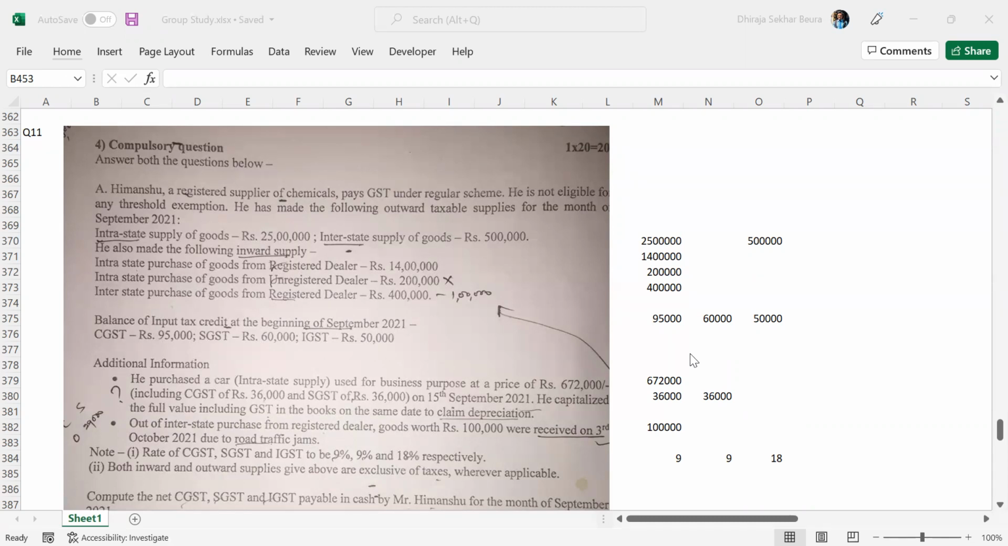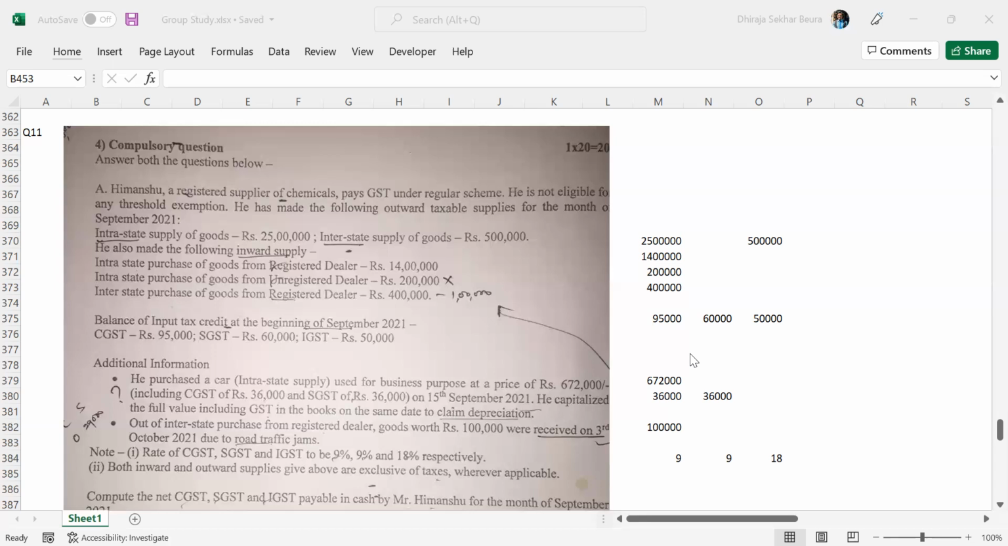Okay. So the last one says interstate purchase of goods from a registered dealer. So the first two were intrastate, the last one interstate. There is one additional information related to this. When we reach there, I'll bring back your attention to that. Balance of input tax credit at the beginning of September 2021 is given as follows. CGST, SGST, and IGST values are given. So we will be considering this for the calculation of input tax, so final tax liability.